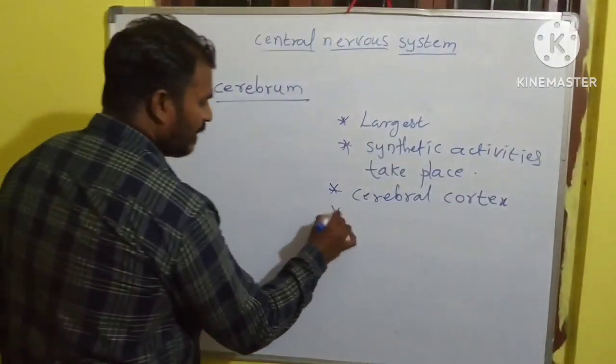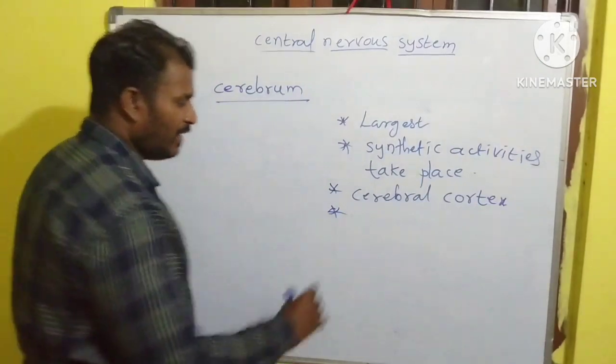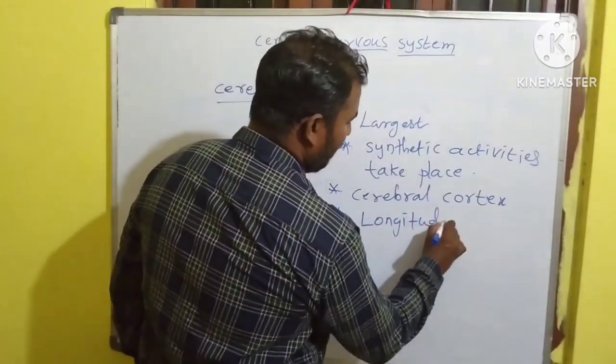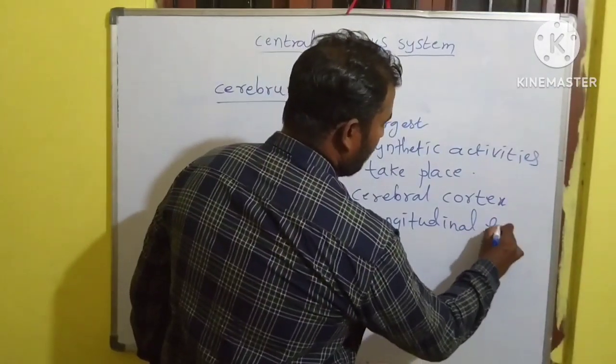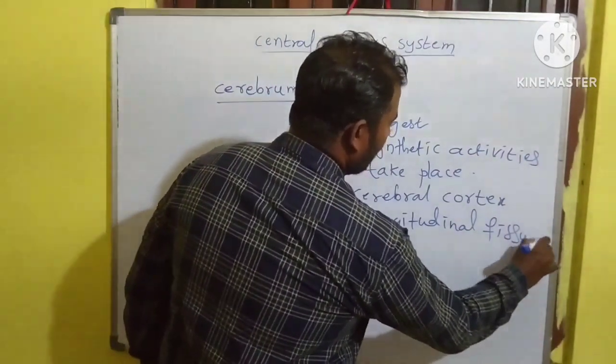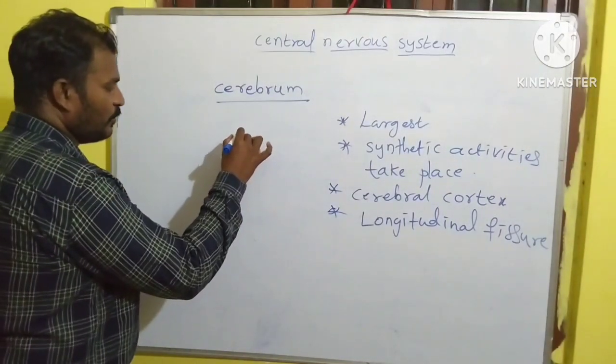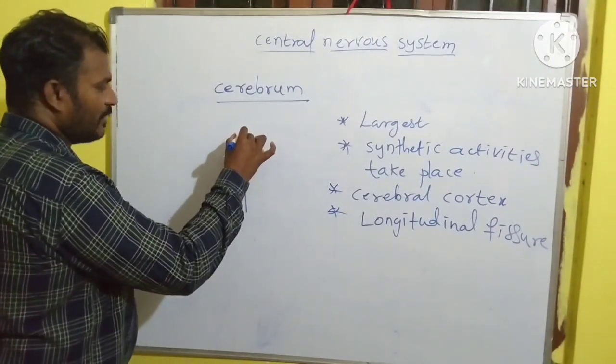On the middle part of the cerebral cortex, a longitudinal fissure is present that divides the cerebrum into two equal halves.